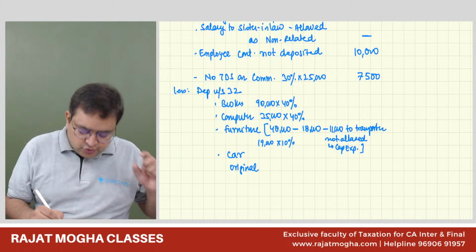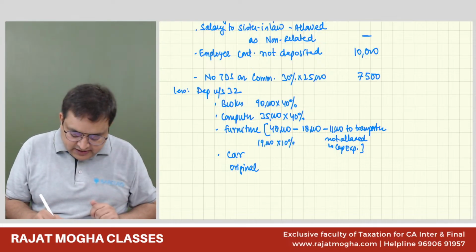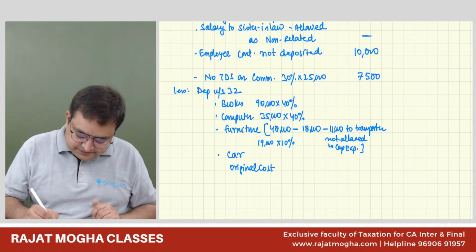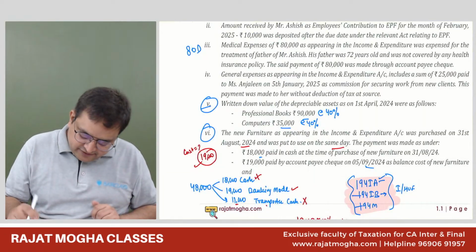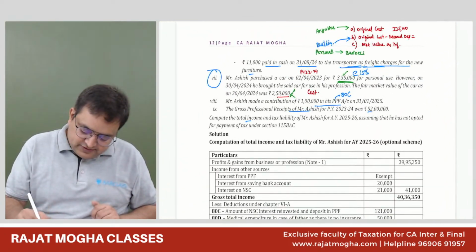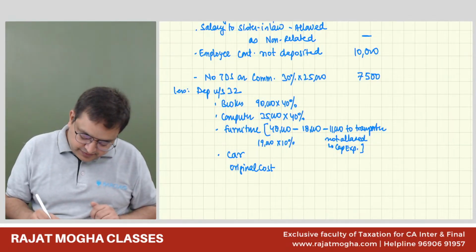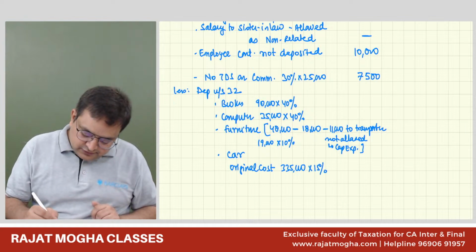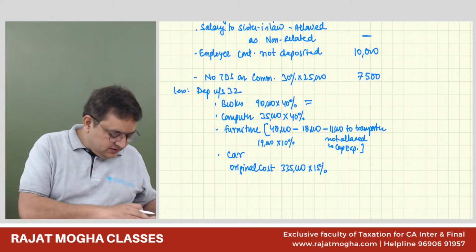Just show to the examiner which value you are taking at original cost. So it was 3,35,000 into 15%. So just see how much is the depreciation.